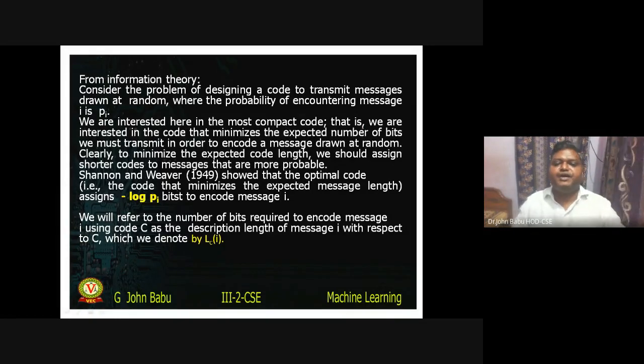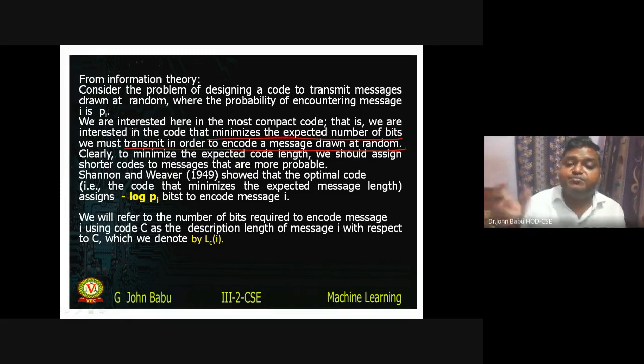So we want to minimize the number of bits, and we want to minimize the length of the message that we are sending. Remember, we are not sending the actual message. We are sending the encoded message.